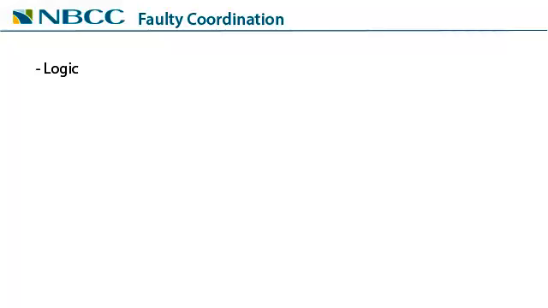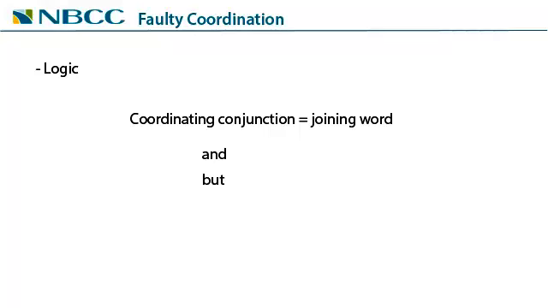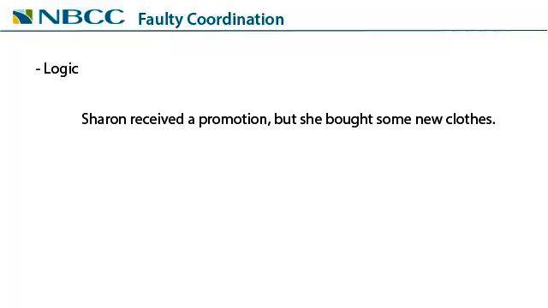An error in logic could also be caused by choosing a coordinating conjunction that doesn't make sense in the situation. A coordinating conjunction is a joining word like and, but, or so. Here's an example. "Sharon received a promotion, but she bought some new clothes." The joining word but doesn't make sense in this sentence. It isn't logical. The promotion is obviously the reason she bought the clothes, and so would be the best choice for a joining word.